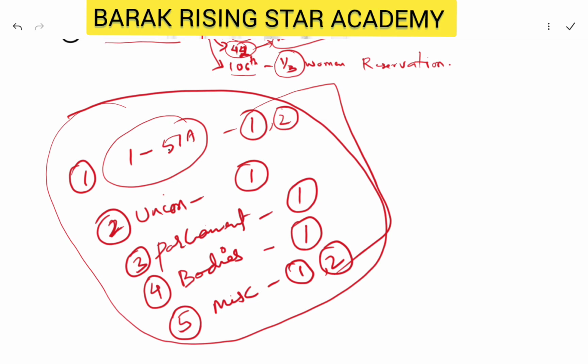The only thing is that you have to know the articles. You also need to know the specific articles within these topics. If you're able to tap the things which we discussed, I believe you will be able to score 5 out of 5, or the maximum number of questions from polity, with accuracy.